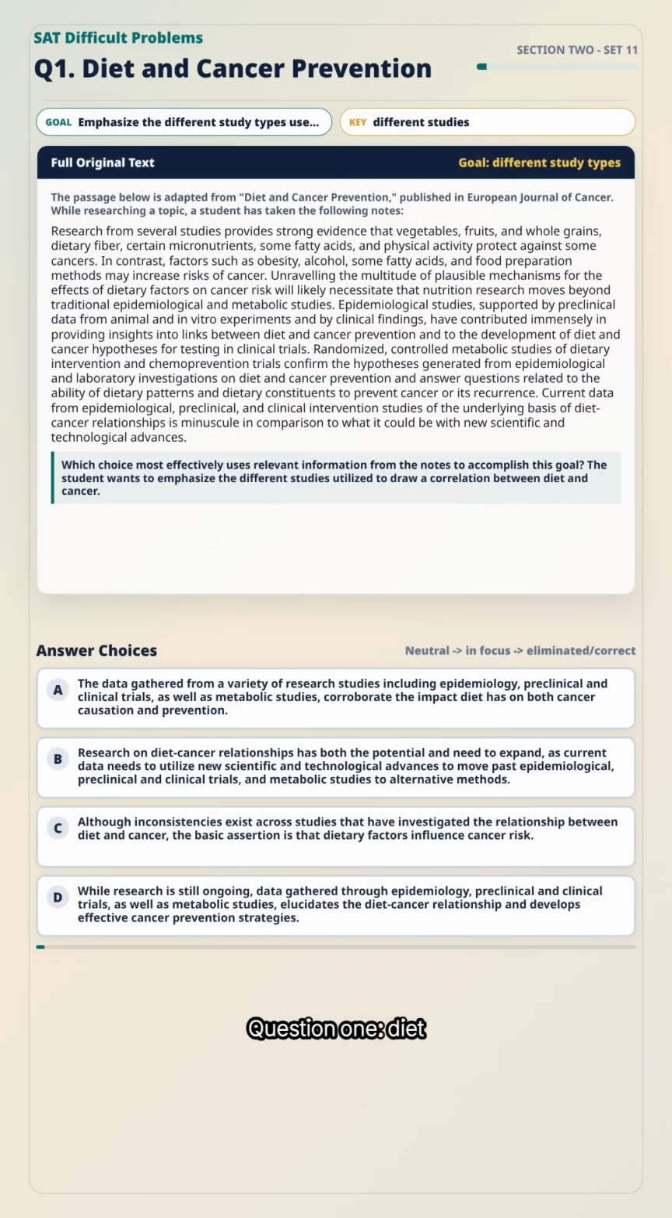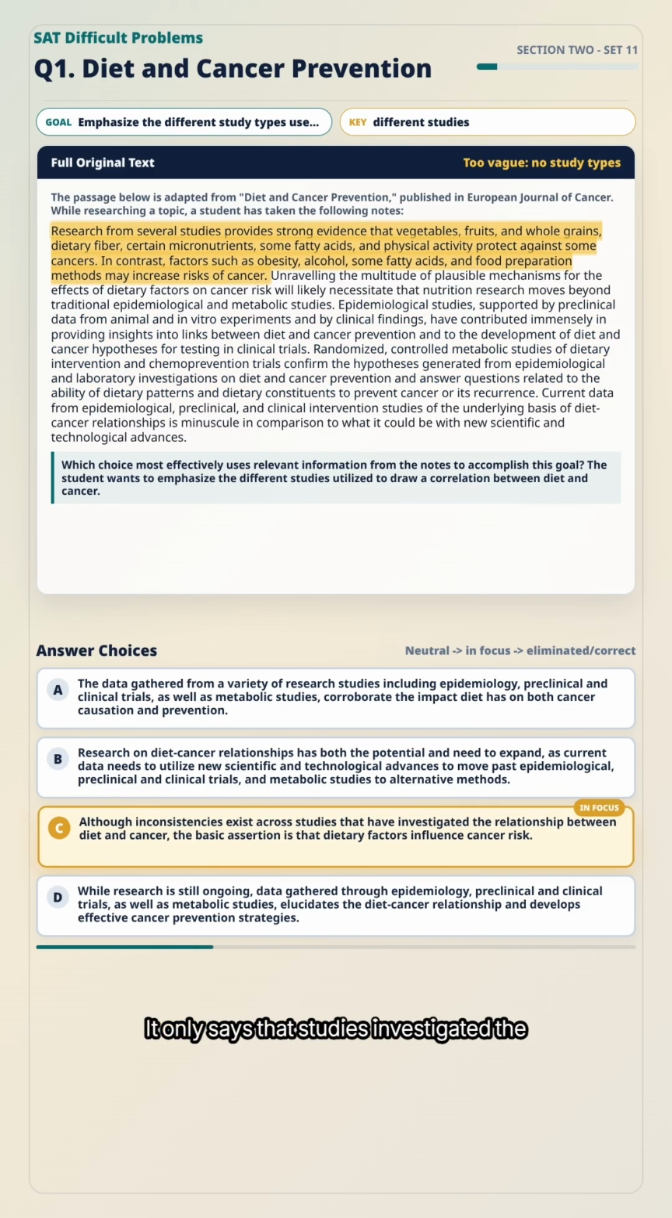Question 1, diet and cancer prevention. The goal is to emphasize the different study types used to connect diet and cancer. The key phrase is different studies. So the correct answer needs to do more than make a general claim about diet and cancer. It needs to name multiple study types and explain that these studies help establish the relationship between diet, cancer causation, and cancer prevention. Choice C is too vague.